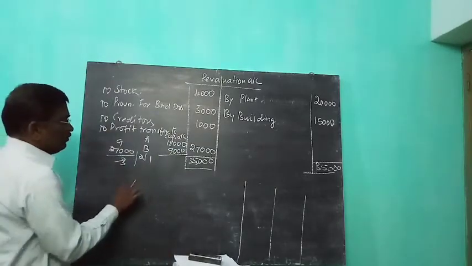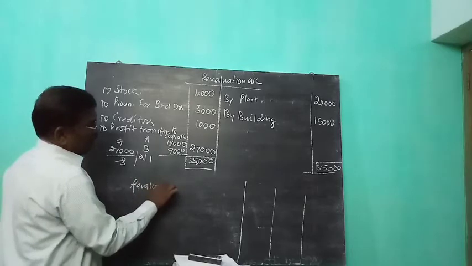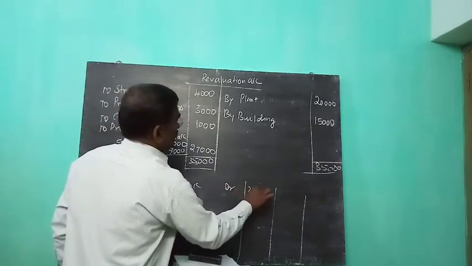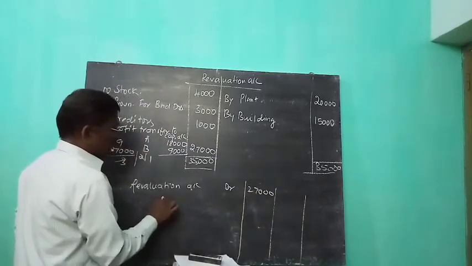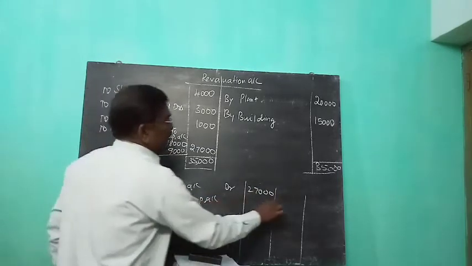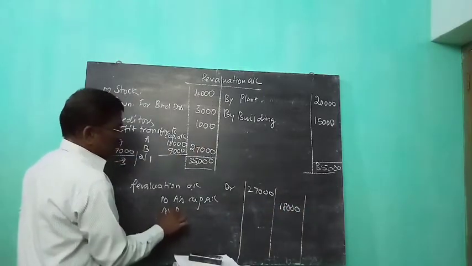So the journal for revaluation profit: revaluation account debit 27,000, to A's capital account 18,000 and B's capital account 9,000.